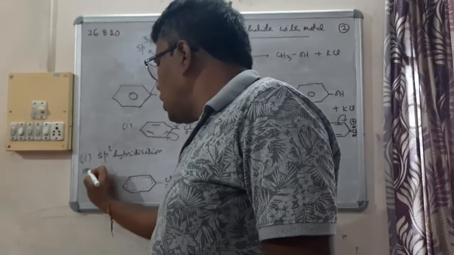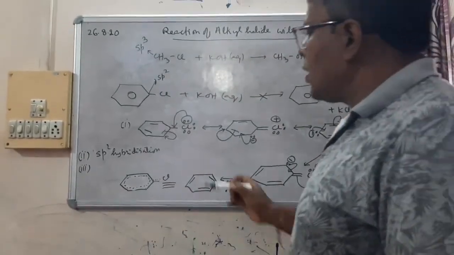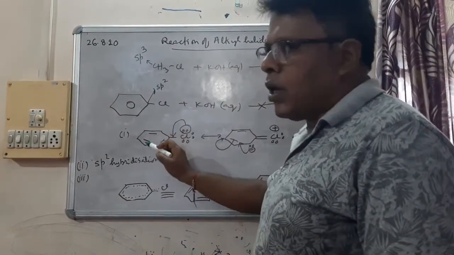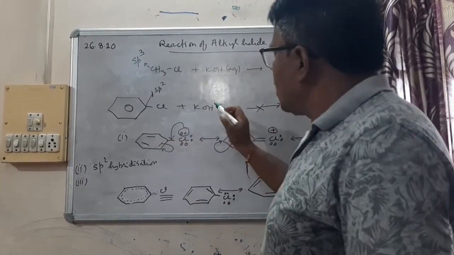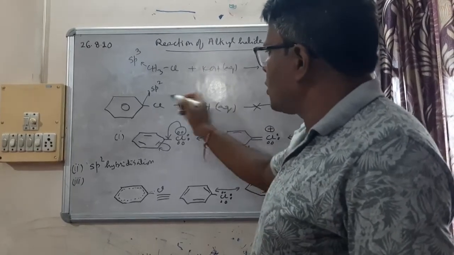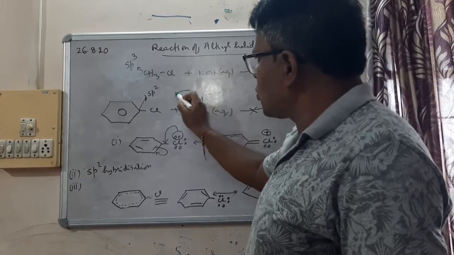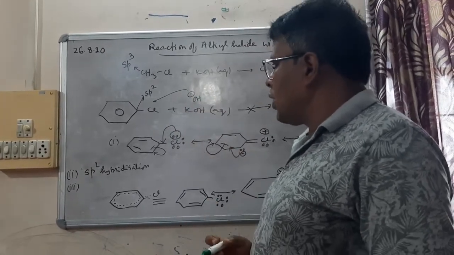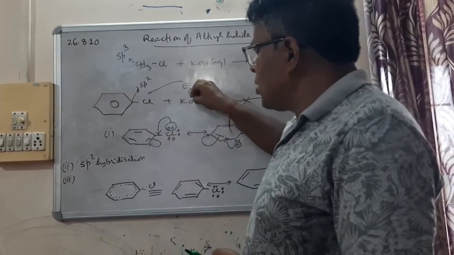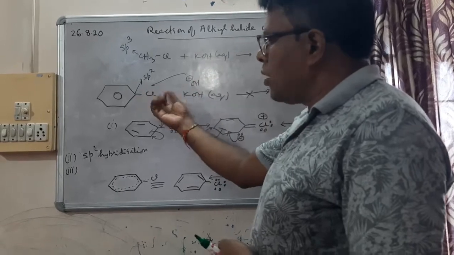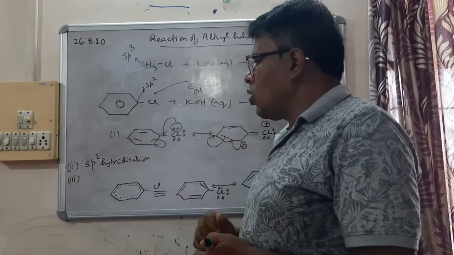Third reason we can give is this aromatic compound. This is an aromatic compound. Aromatic compounds are rich in electrons, and here the nucleophile which is supposed to attack is also rich in electrons. So rich in electrons and another species rich in electrons, there will be repulsion, and that's why reaction will not take place.